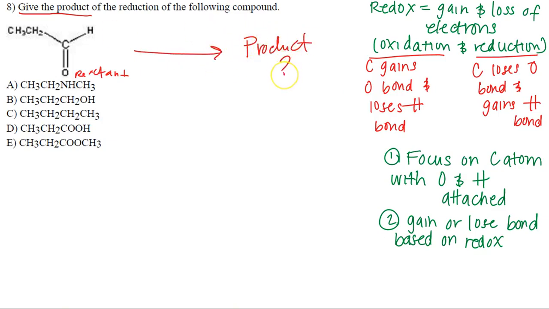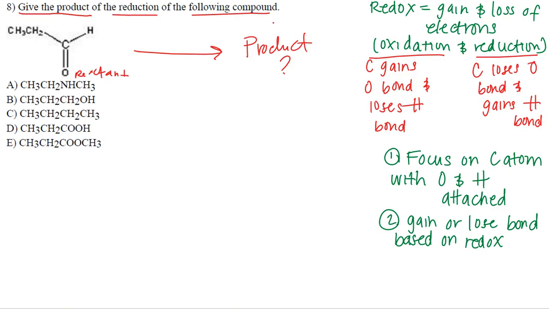And they want me to figure out the product. They said of the reduction of the following compounds. So I'm like, okay, well, what is reduction? All right. Well, when you're thinking of reduction, you automatically might be thinking of oxidation, and that constitutes redox. Redox is coming from oxidation and reduction, the ability to gain and lose electrons.